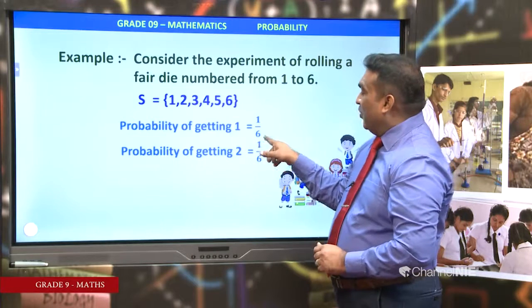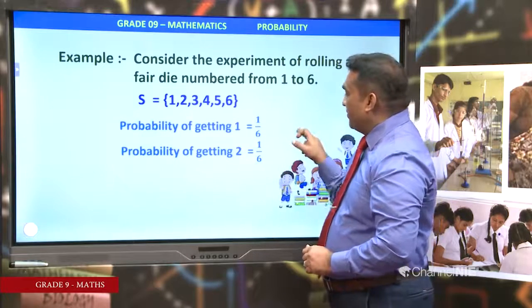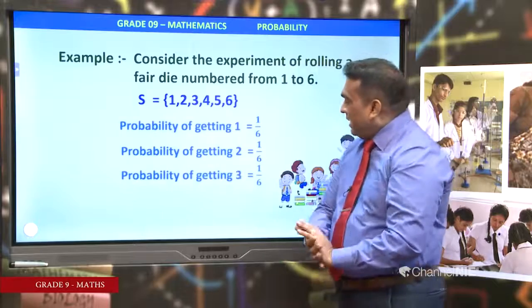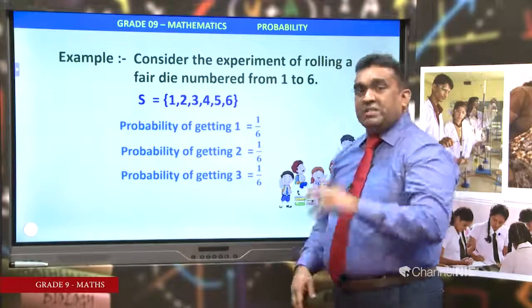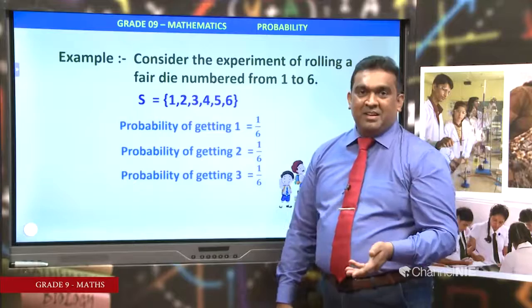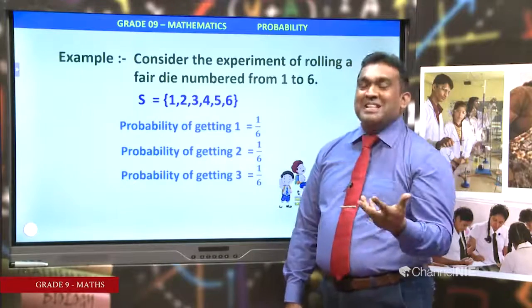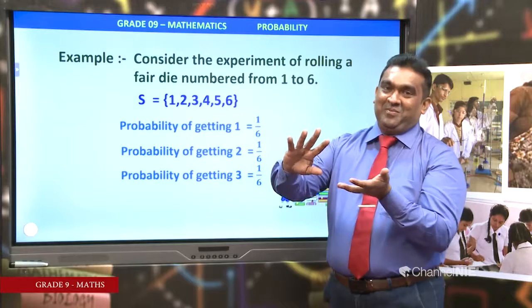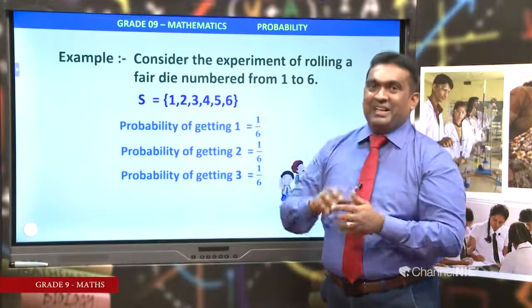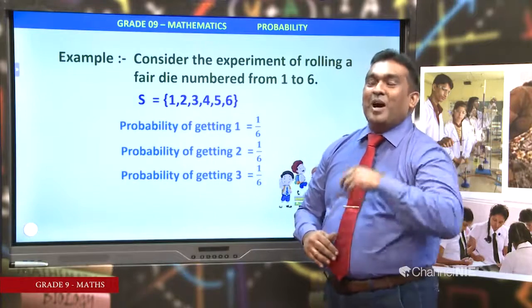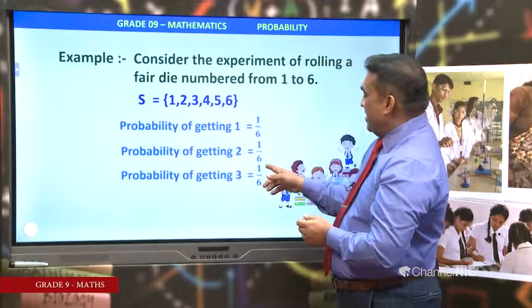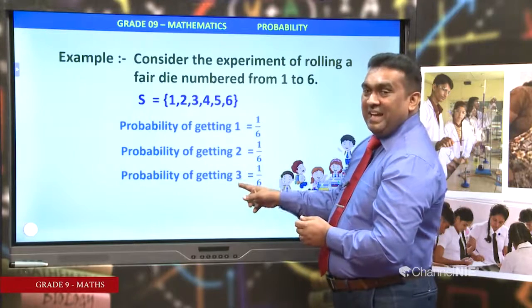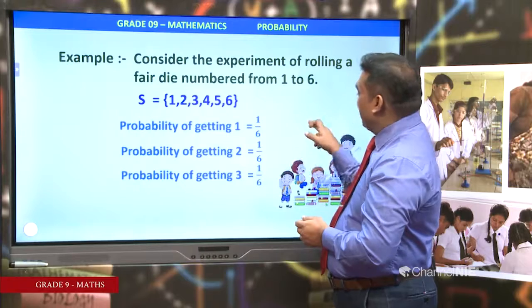Then not 2 over 6, 1 over 6. Here some students may think that getting 3 is 3 over 6. Getting 3 means getting a side named as 3. That is an event. Therefore, how many elements are there? 1, getting 3. 3 is an element, 1 over 6.